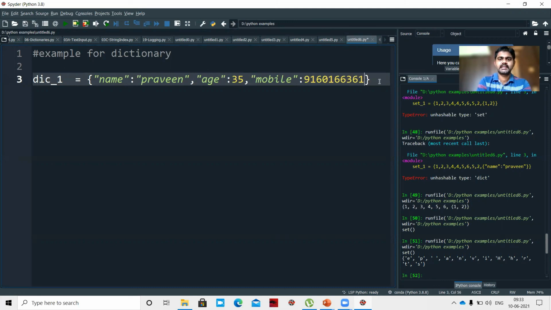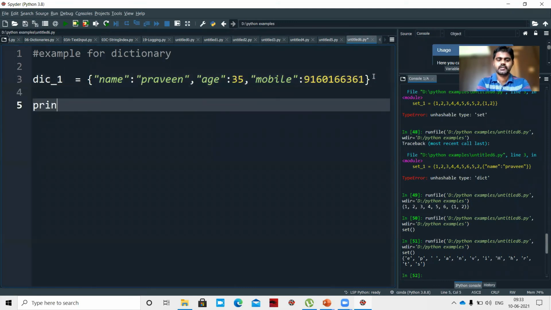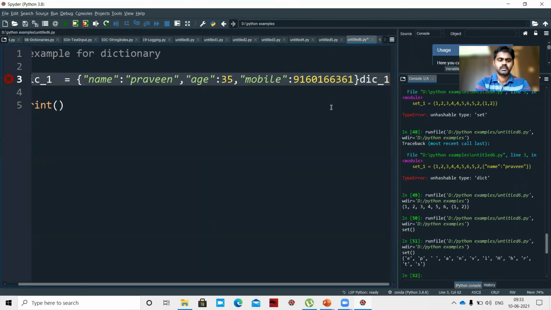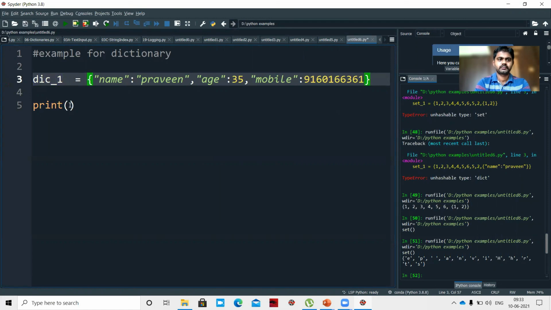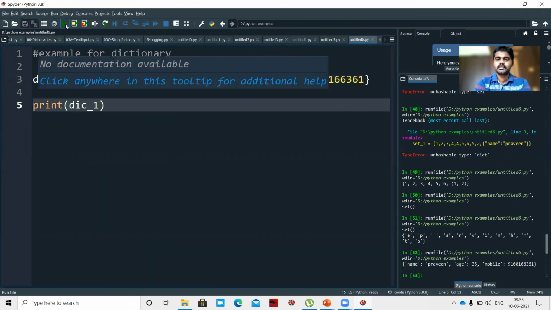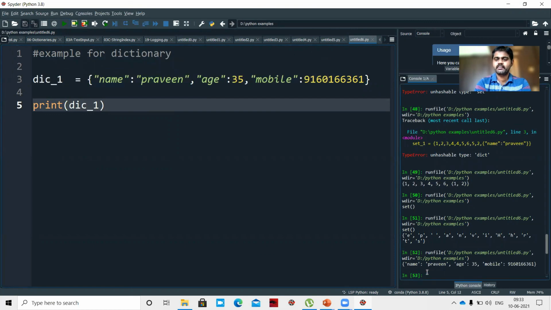Let's see whether it will be executed. Print of dic_1. Did we get the dictionary or not? Name Praveen, age 35, mobile something.